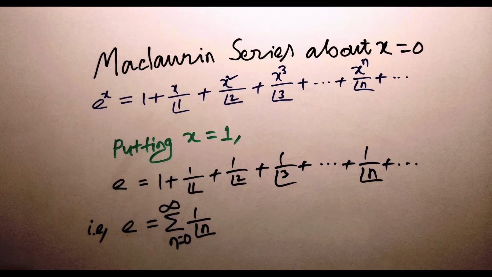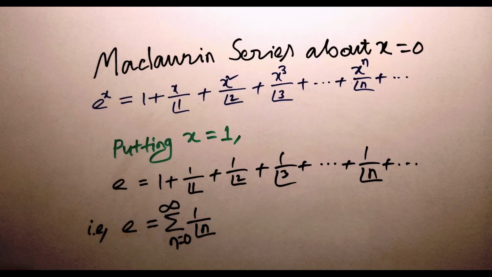Now put x equals 1 in this series. Then our series becomes e equals, that is the number e, that irrational number that we are evaluating, 1 plus 1 by factorial 1 plus 1 by factorial 2 plus 1 by factorial 3 plus dot dot dot plus 1 by factorial n plus dot dot dot. That is, in compact form, e equals the summation from n equals 0 to infinity of 1 by factorial n.